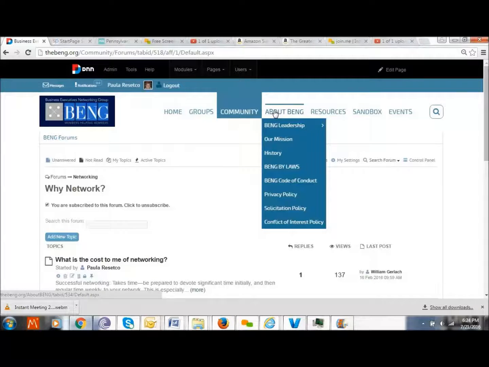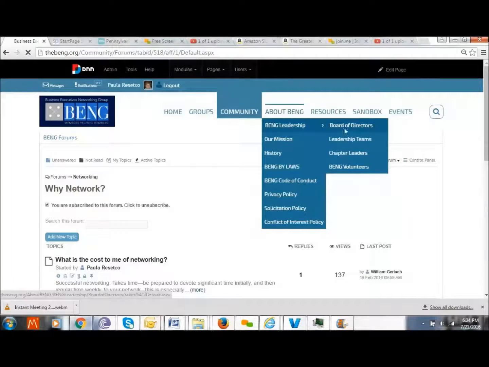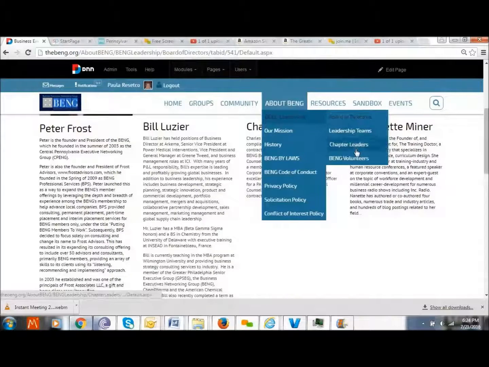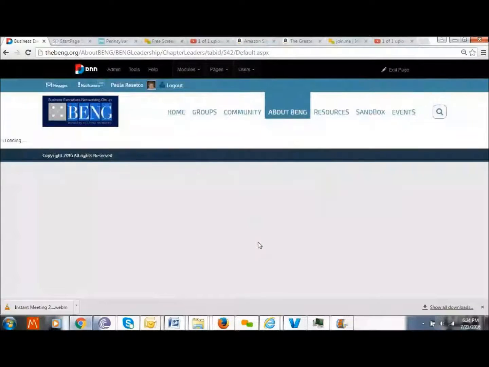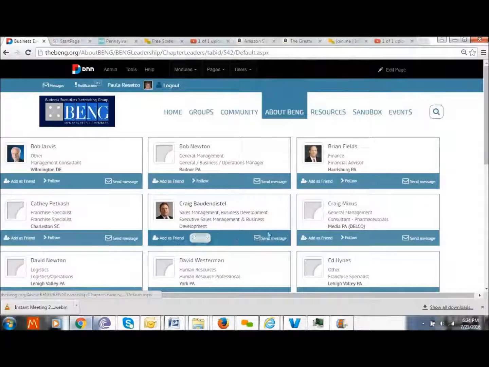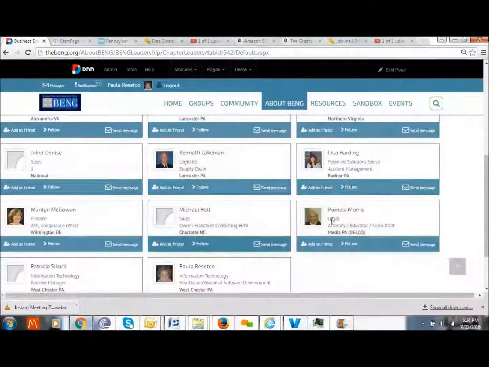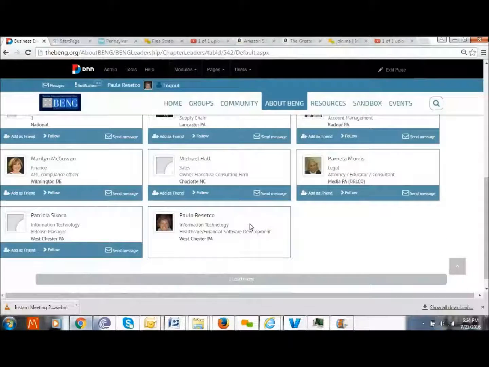About BENG are basic information about the organization. We have a listing of the board of directors, the leadership team, who they are, who the chapter leaders themselves are. If you're interested in finding out more about a chapter leader, anyone who doesn't have a picture in here means that they haven't updated their profile, and we would very much appreciate if you would do so.